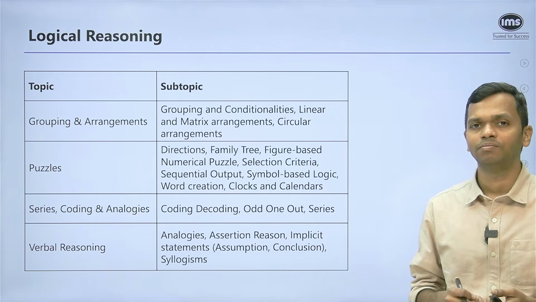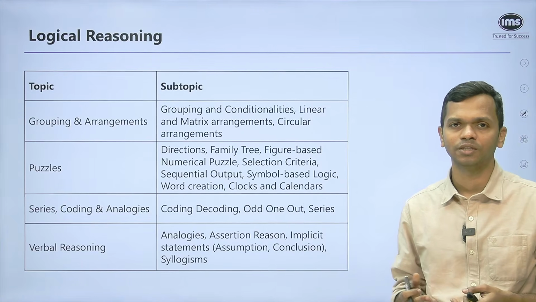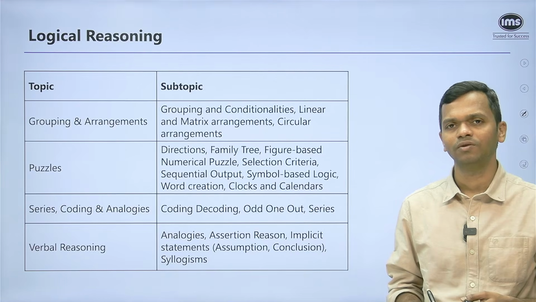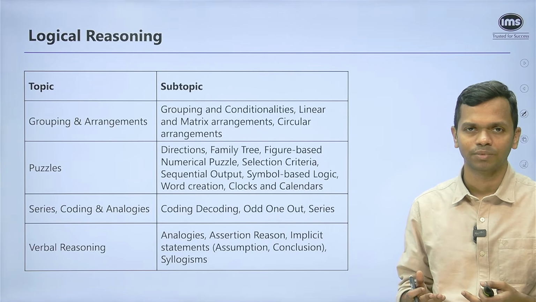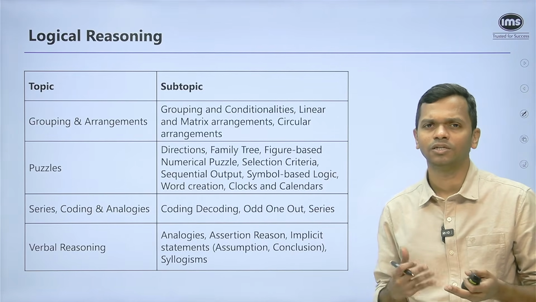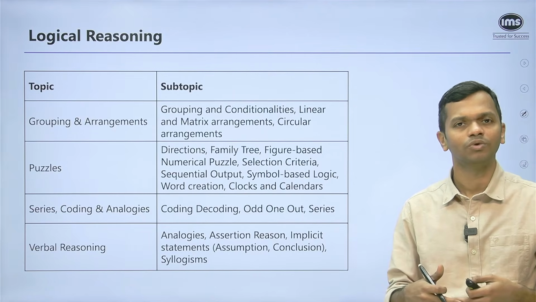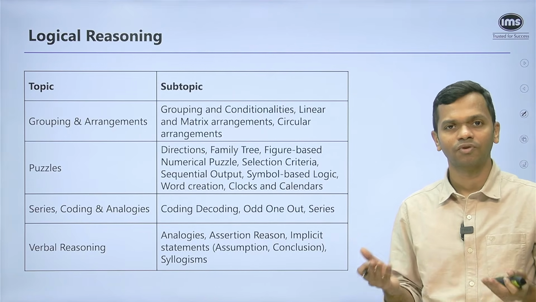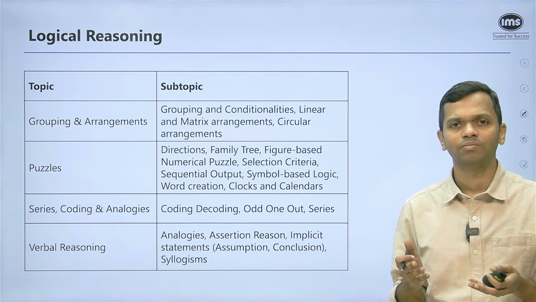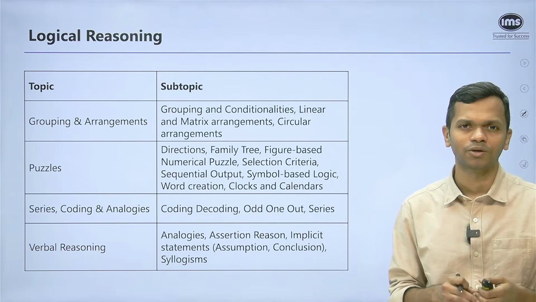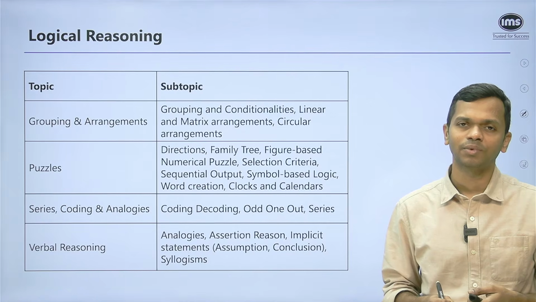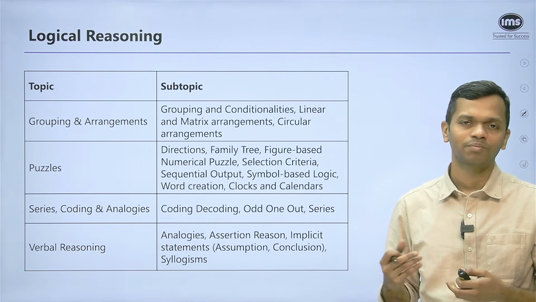Then you have linear and matrix arrangements. You may have linear arrangements which are very simple, or matrix arrangements which are slightly complicated, with 3 or 4 different factors present. And then circular arrangements. Circular arrangements are generally of two types: everybody facing towards the center, or some facing away from the center. The away from the center is obviously the more complicated version. But in the last couple of years, we haven't seen that particular question type being asked. At one point, IBPS used to conduct this exam and ask those questions, but now they have stopped asking.